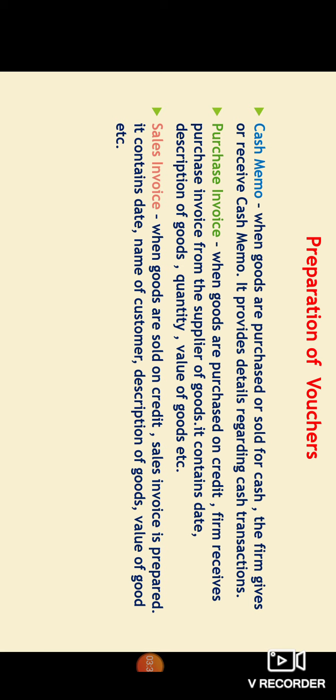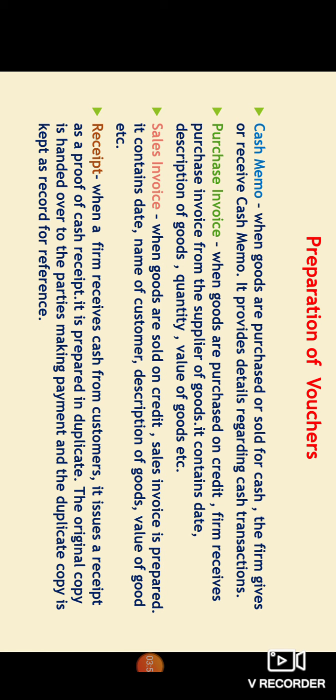Next is sales invoice. Similar to the purchase invoice, when goods are sold on credit, a sales invoice is issued. It also contains date, name of customer, description of goods, value of goods, etc. Next is receipt. When a firm receives cash from customers, it issues a receipt as a proof of cash receipt. It is prepared in duplicate, like there will be two copies. The original copy is handed over to the party making payment, and the duplicate copy is kept as record for reference.